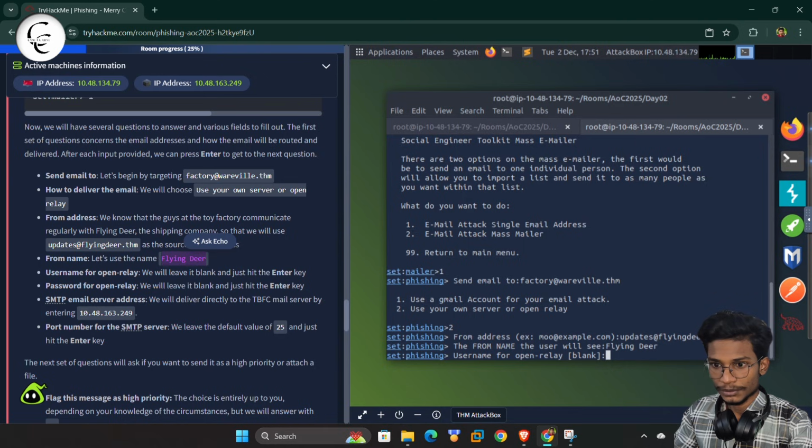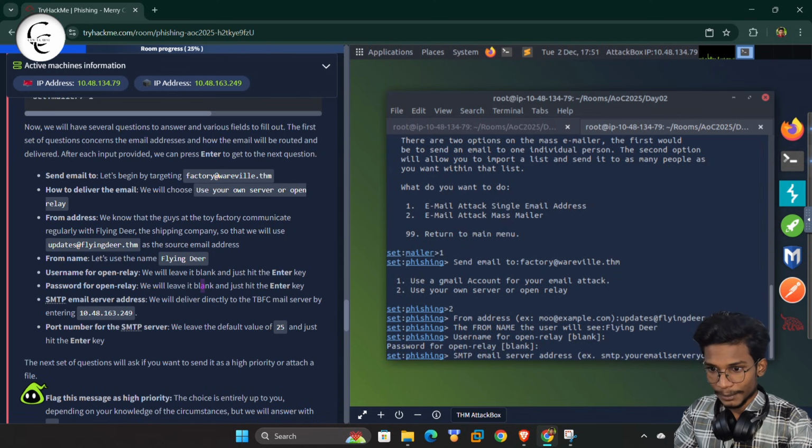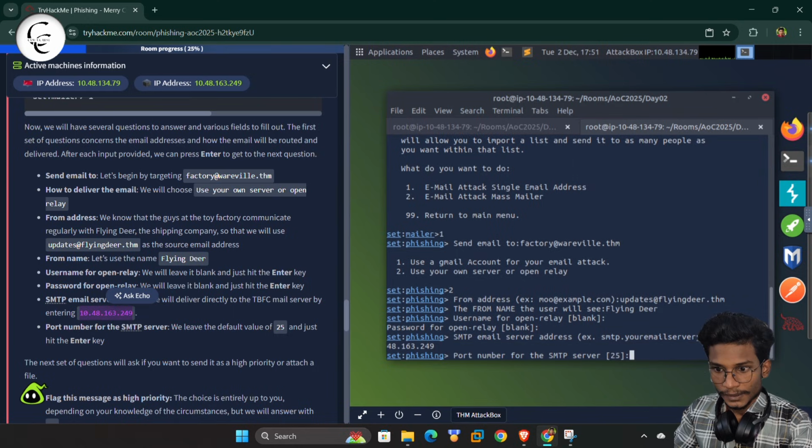And now the username and the password, as per the instruction, we will keep blank. So we will give enter and another enter. Now the SMTP, we will enter this IP. So yeah, we will paste that.